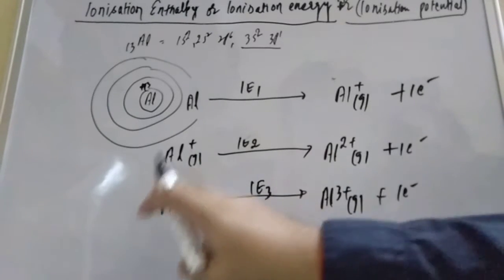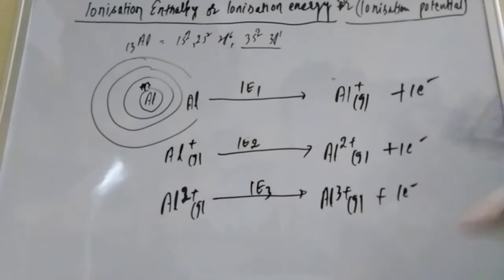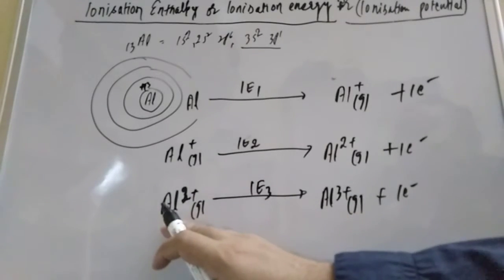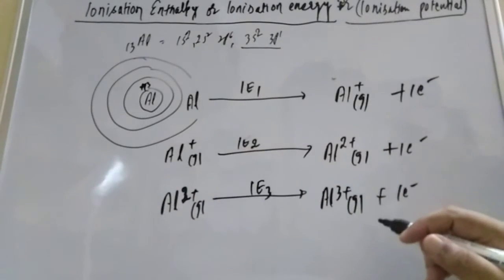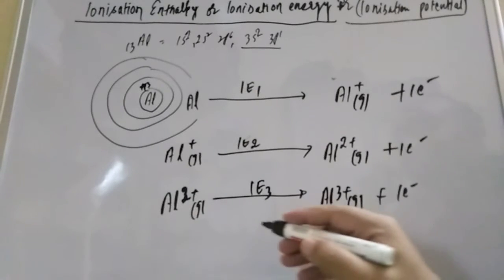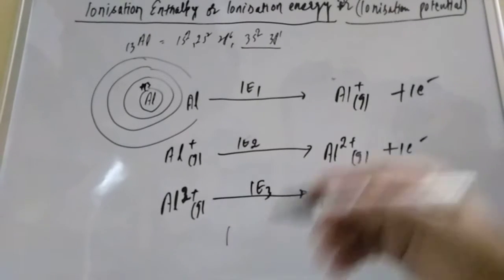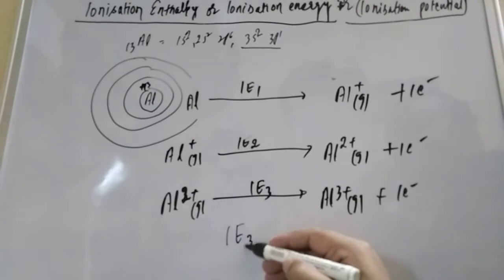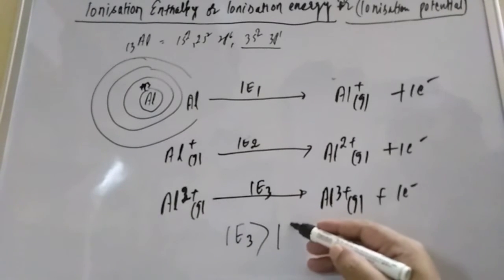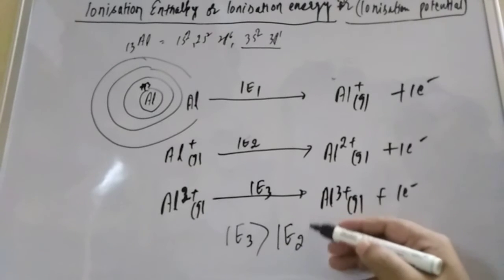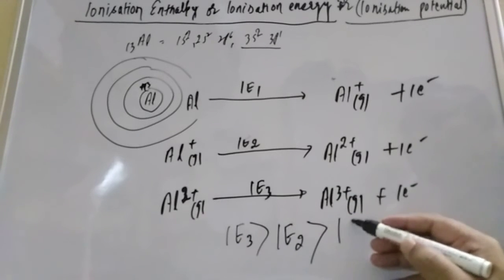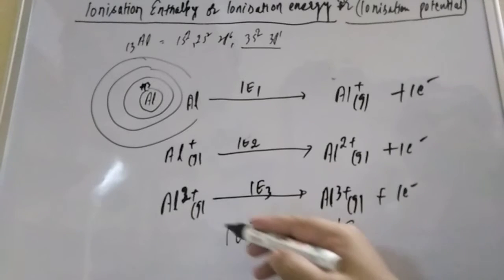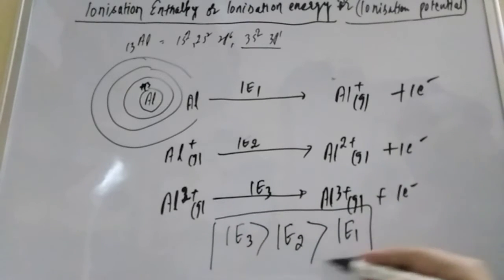So the attraction force in the cation is high. High attraction means it is difficult to remove the electron. That is why more energy is required to remove the electron. That is why third ionization enthalpy is greater than second ionization enthalpy, which is greater than first ionization enthalpy. Always keep that in mind.